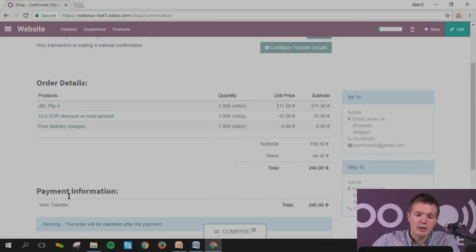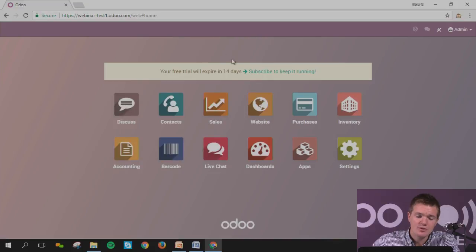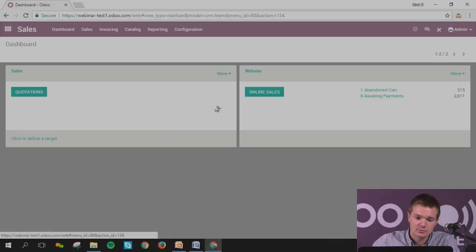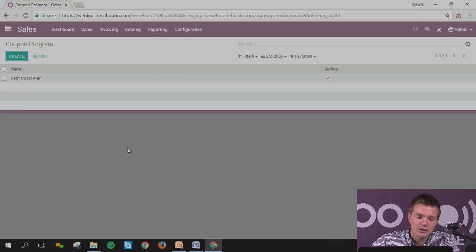The second step will be the coupon program. So just like the discount program, you can also have the coupon program. How does that work? Again, you go to sales, then catalog, and coupon program. You can create specific coupons that you can send, let's imagine, via mail, or you can print them and send them on paper to your specific customers, and they can use this coupon code to have some huge discount.